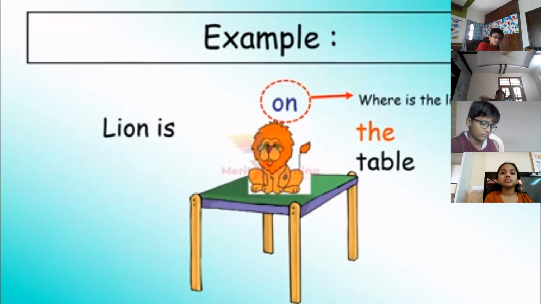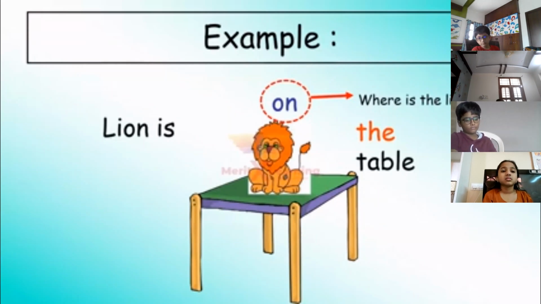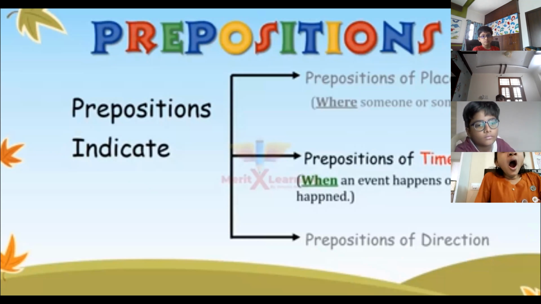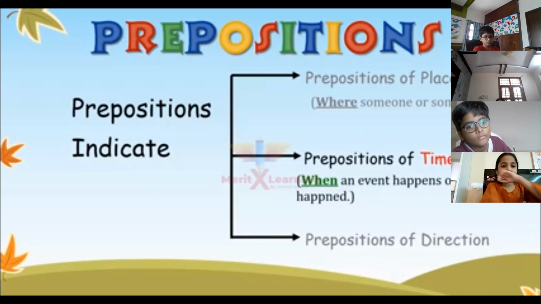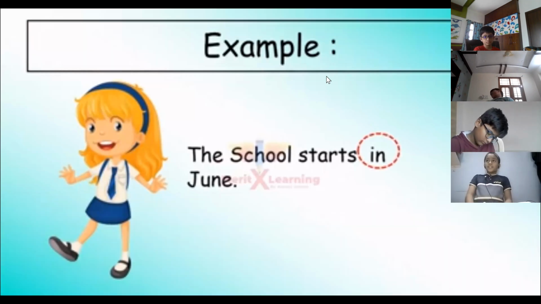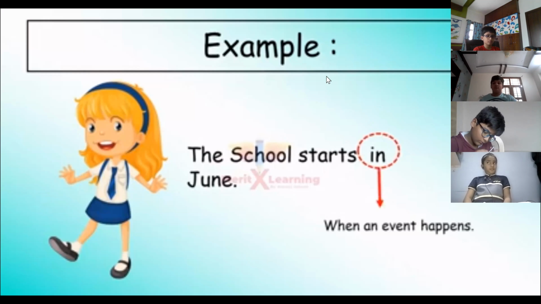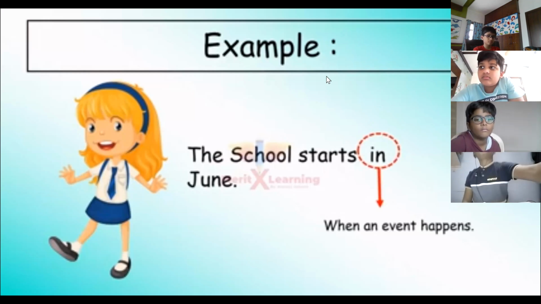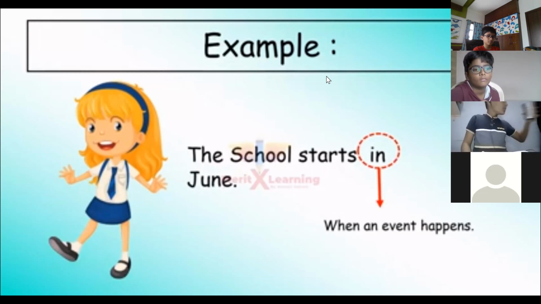Prepositions of time. It means when an event happens or happened. Let us have a look at one example. The school starts in June. So here the preposition in tells us when an event happens. So when does the school start? The school starts in June.